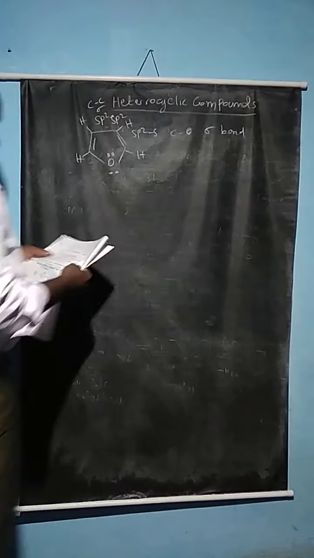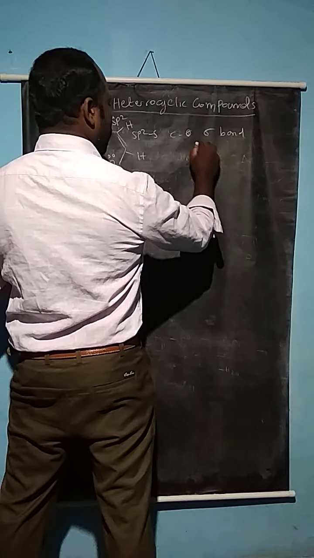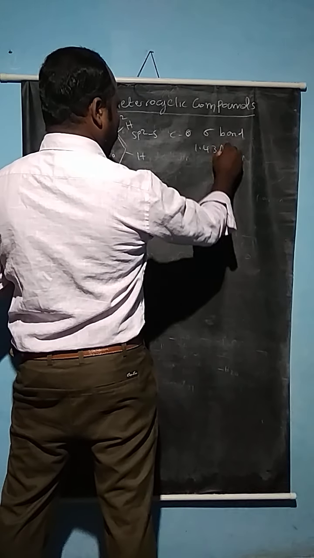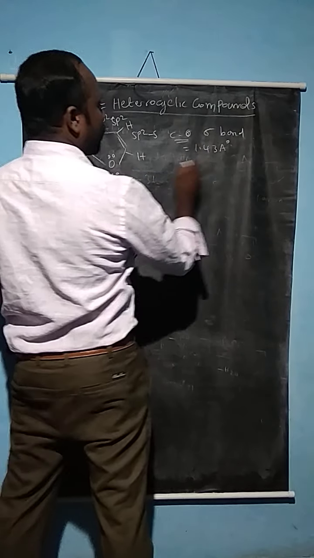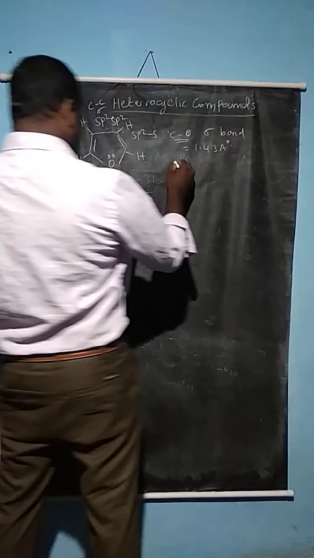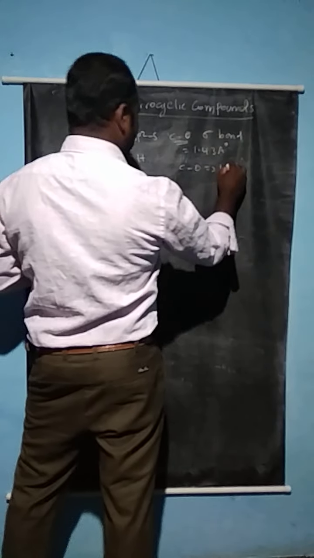The carbon-oxygen sigma bond length is usually 1.43 Angstrom. But in the case of furan, the C-O bond length is 1.37.